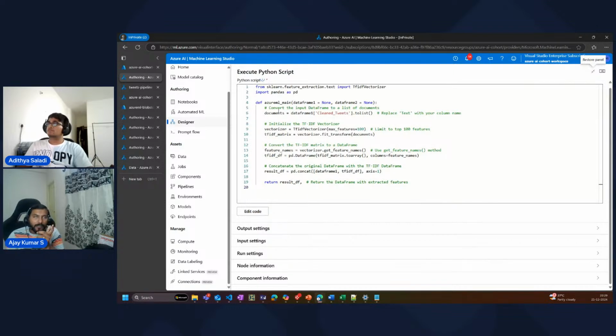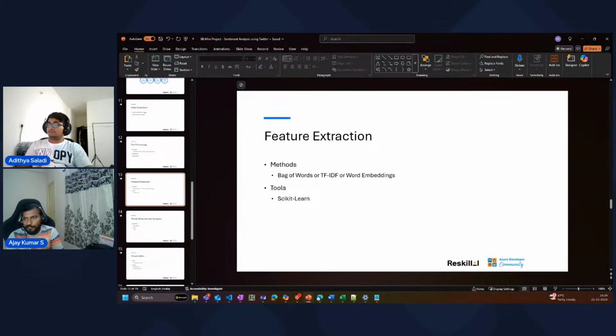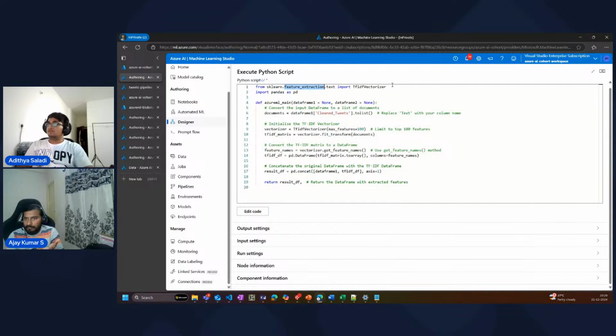So like I said earlier, yesterday we saw bag of words and tf-idf algorithm, how it can be leveraged for feature extraction. These libraries and methods are available in the scikit-learn library, so we can directly import it. So this is how you can import, right? So TfidfVectorizer is the method. You can directly import that from this feature extraction module. Again, all these naming conventions look familiar to you because I'm using the same, right? If you look at it, feature extraction is the process. So again, we are using the same. So TfidfVectorizer is the same.